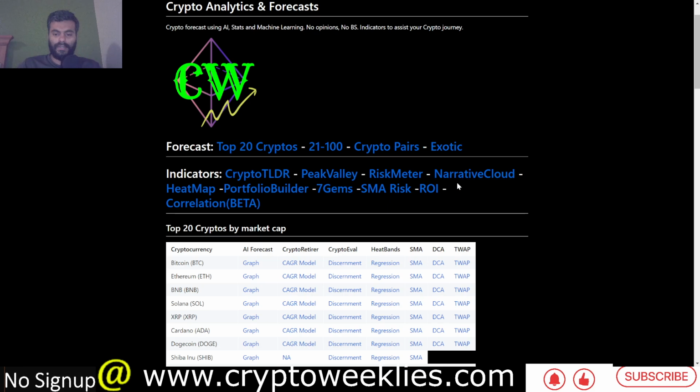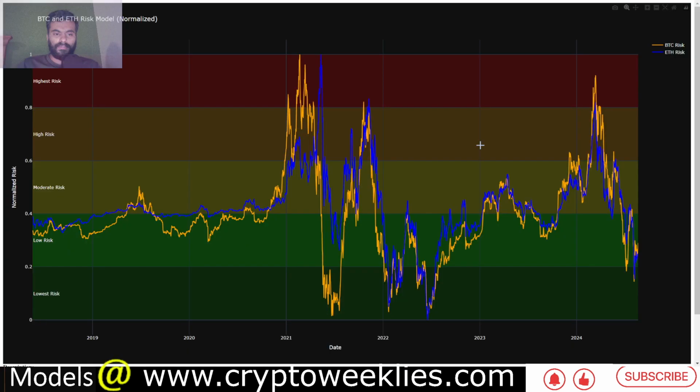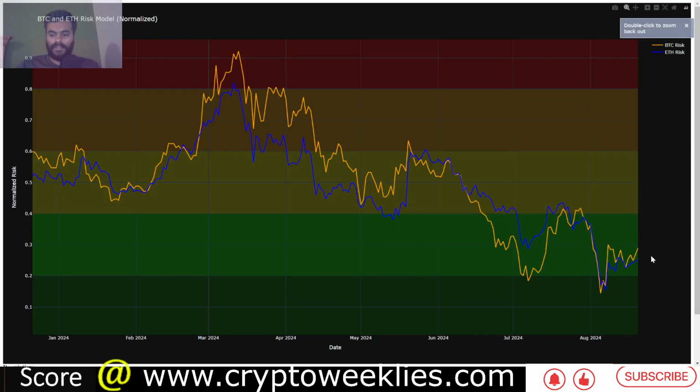And if you were to look at some of the summarized view of the market, the SMA based risk analysis also points to a current low risk regime. This is analysis of Bitcoin and ETH, but that also means that this is analysis of 60 to 80% of the wider crypto market, which is down here in terms of its risk at between 0.2 and 0.4.